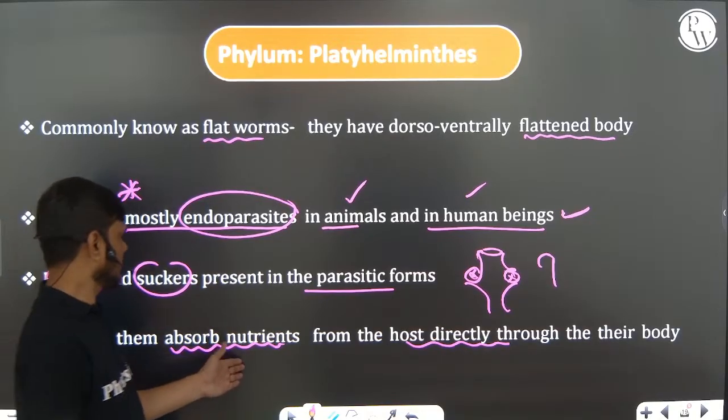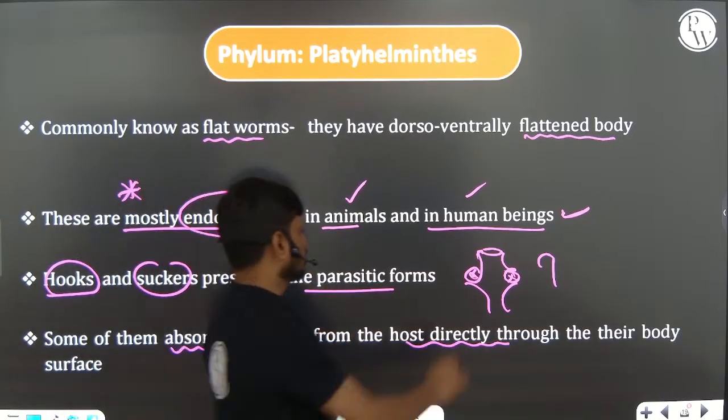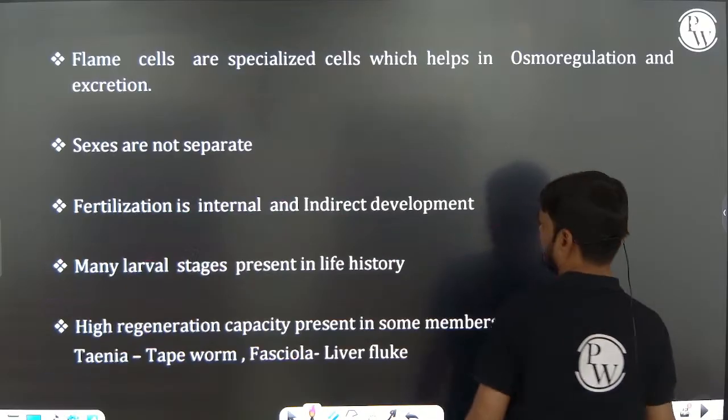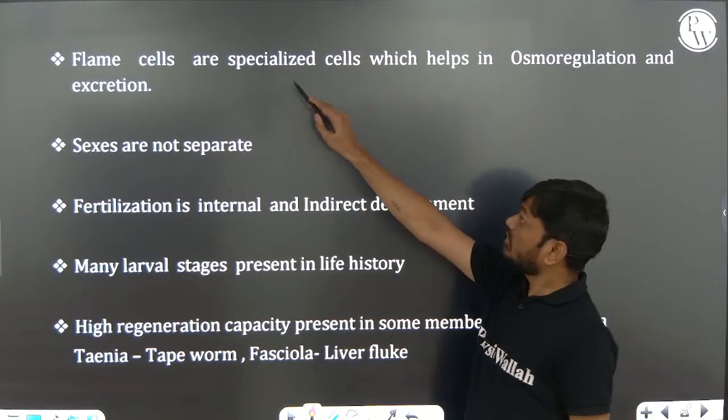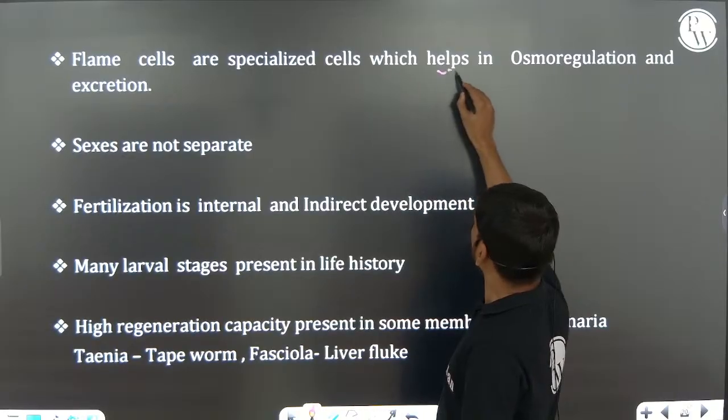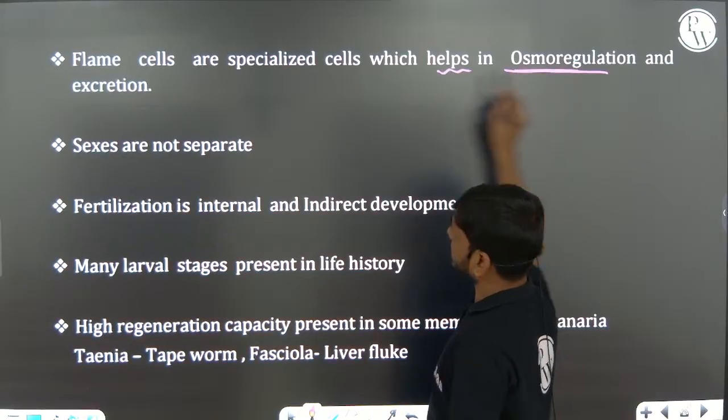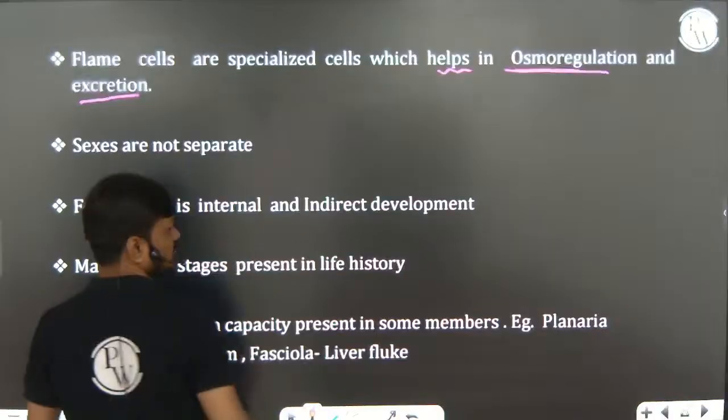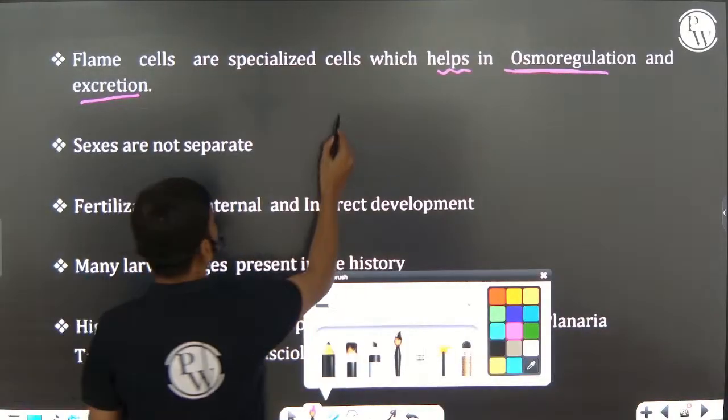Okay, directly they will absorb the nutrients with the help of the sucker. Flame cells are present, specialized cells that help in osmoregulation and excretion. Okay, flame cells.